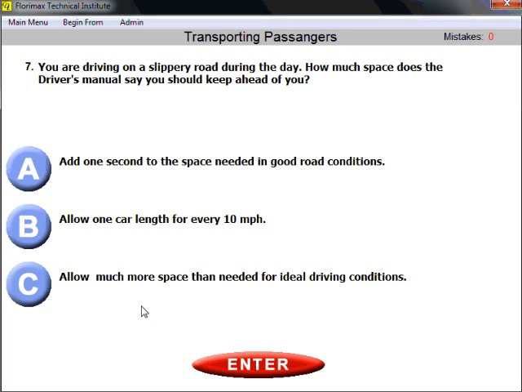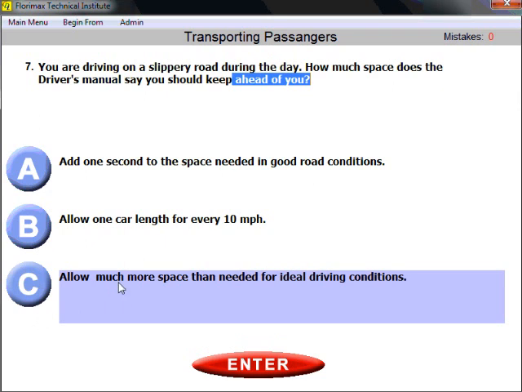Question number 7. You are driving on a slippery road during the day. How much space does the driver's manual say you should keep ahead of you? Be extra cautious answering this question. You need to choose this answer: much more space than needed for ideal driving condition. It wouldn't be enough to add 1 second. You should allow much more space. It means more than 1 second you should add to the space needed for good ideal road condition. Alright, so you should look for these 3 words: much more space.